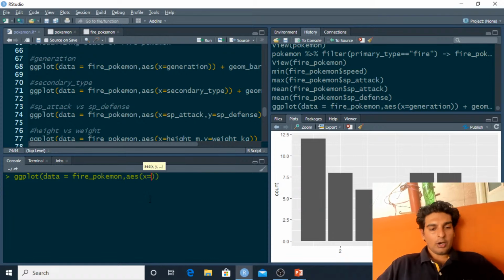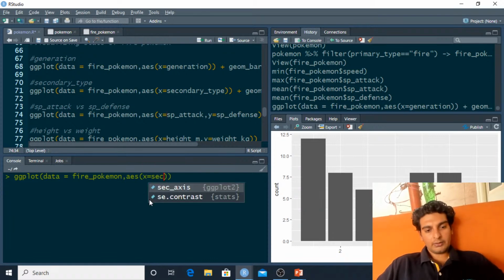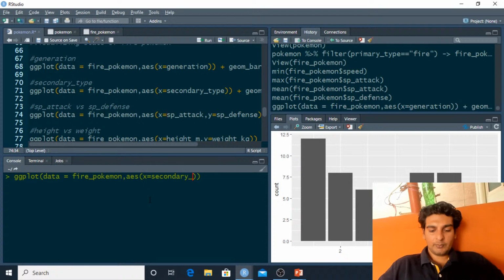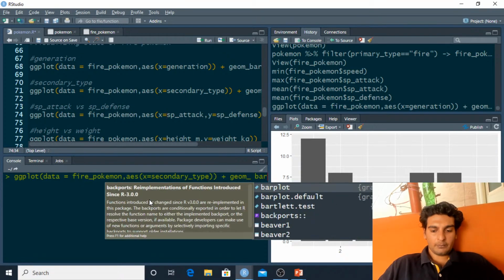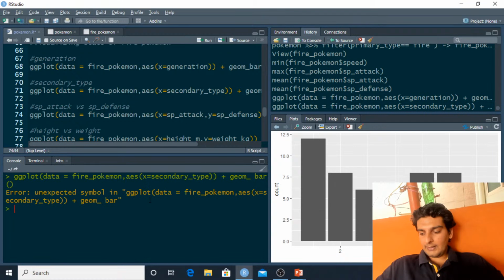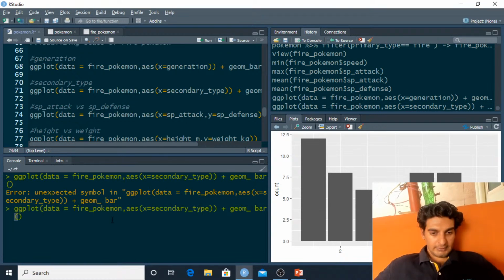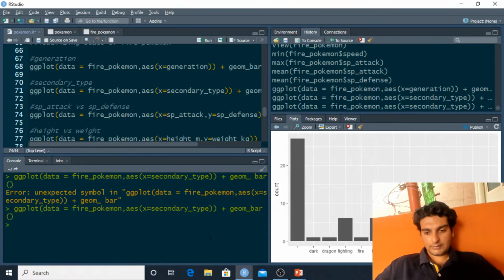This actually would go on to the x-axis. So onto the x-axis, I'll be mapping the secondary type column. And again, the geometry which is used by me is geom bar. Let me go ahead and hit enter over here. So seems like I have given a space over here which shouldn't exist.